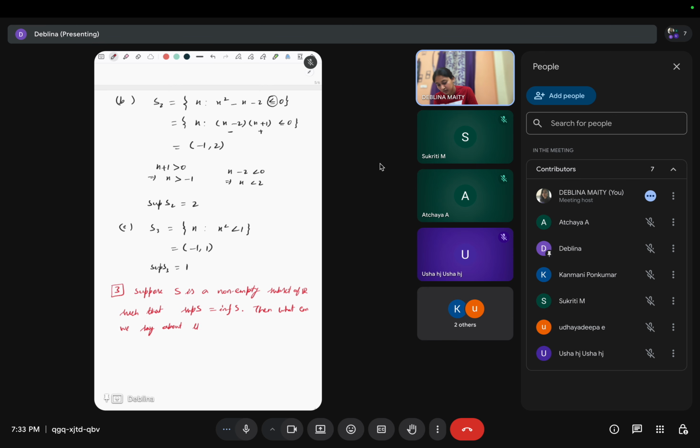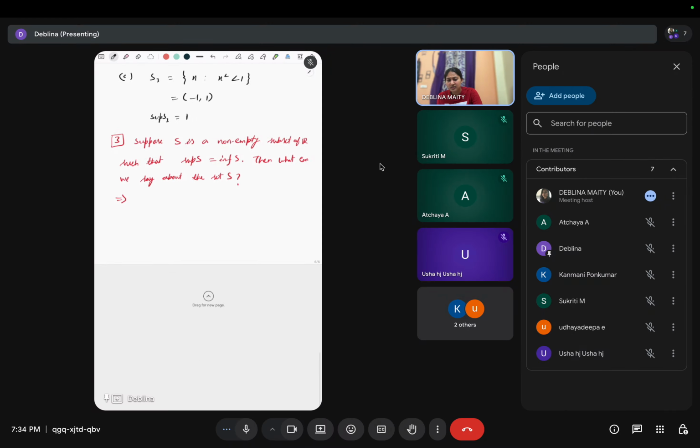Can you give an example for which the supremum of the set is the infimum of the set?